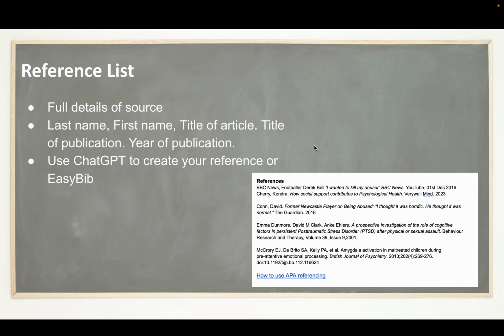Your reference list is at the end, and this is the full reference for your study, or your sources. So you've usually got last name, first name, the title of the article, the publication, and the year it was published. Okay, now you can use ChatGPT, or you can create your own references using other sources.